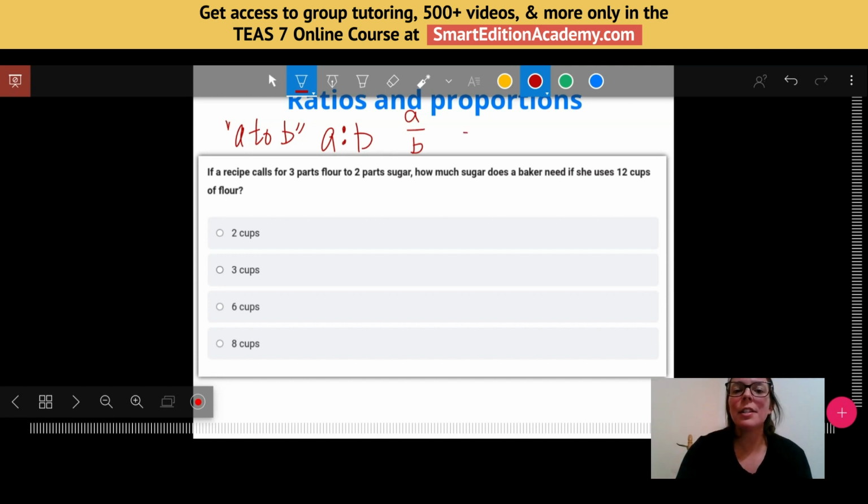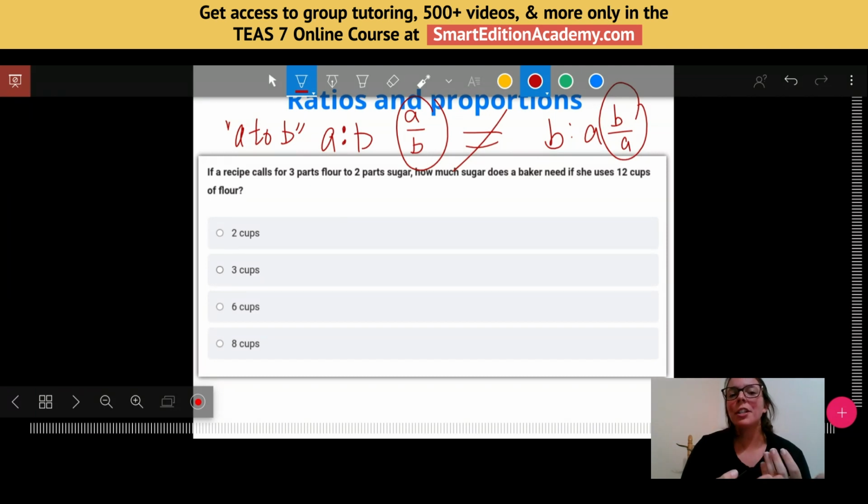These are not the same as B to A or B over A. A over B and B over A are definitely not the same thing. If you think about a fraction, 2 over 3 versus 3 over 2, changing the order changes your value. So your order and where you put those numbers is very important.